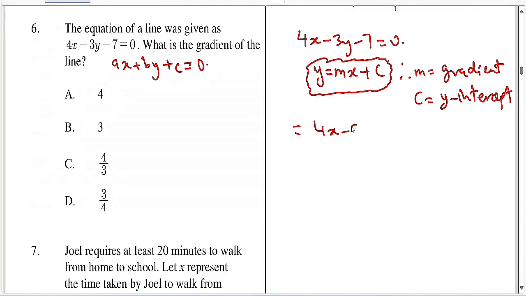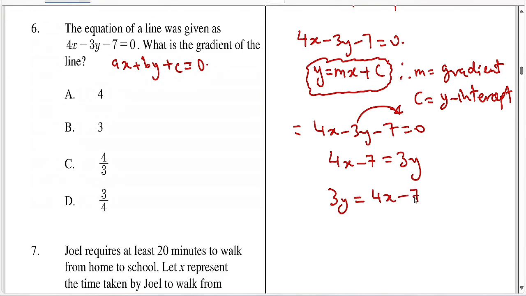So 4x minus 3y minus 7 equal to 0. Minus 3y peleka the other side, so itakuwa ni 3y positive kwa sababu iko negative, ukipeleka the other side itakuwa ni positive. Hii hapa itabakia 4x minus 7. So let's just arrange it in this way. Hakuna sign itabadilika. So then divide by 3 so that the coefficient for y ibakie iwe ni 1. Ndio ukianza utaanza na y equal to, uanze na 3y equal to. So divide by 3 all out. So and your equation should be y equal to 4 over 3 x minus 7 over 3.